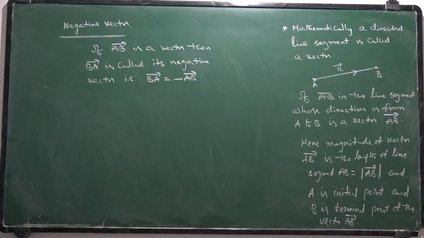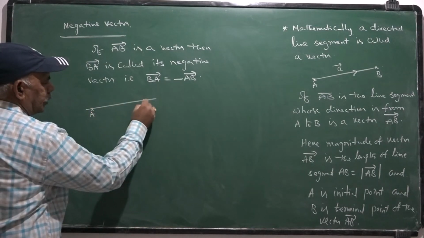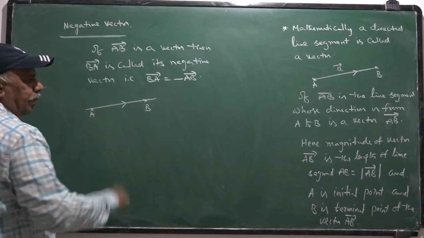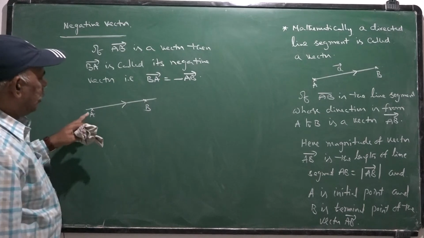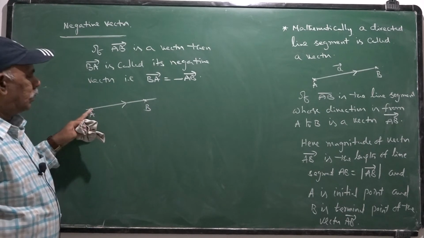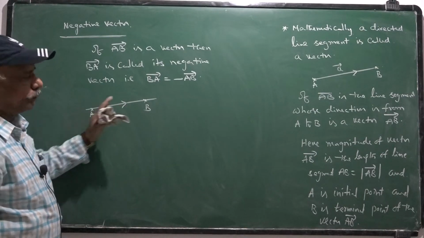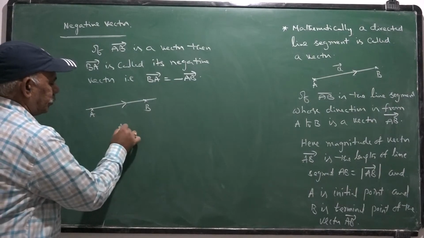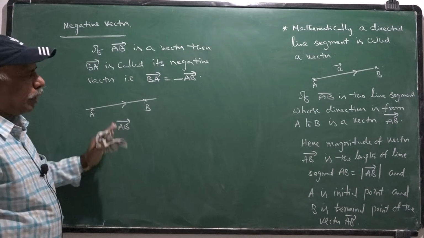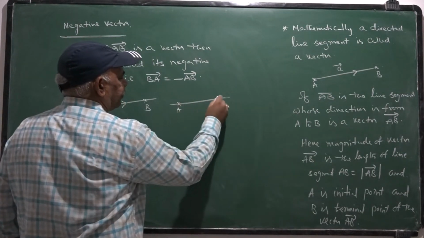AB bar is the vector whose direction is from A to B and the length is AB. Here the initial point is A and the ending point, otherwise terminal point, is B. This is AB bar. The negative vector of AB bar is BA bar.